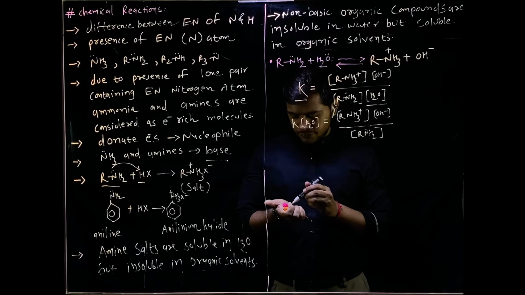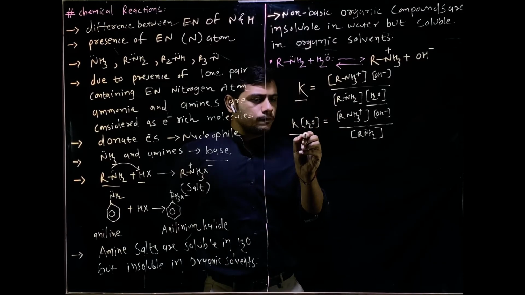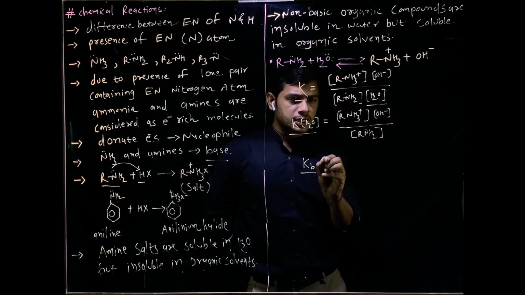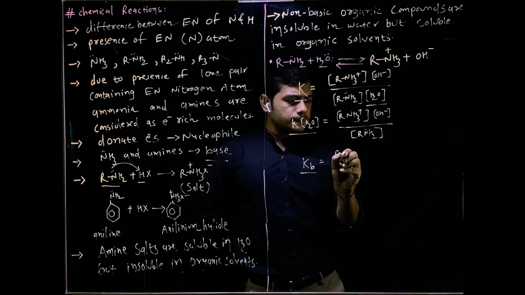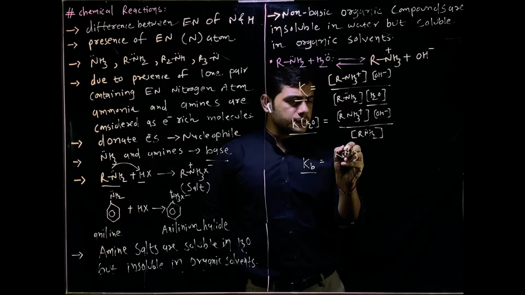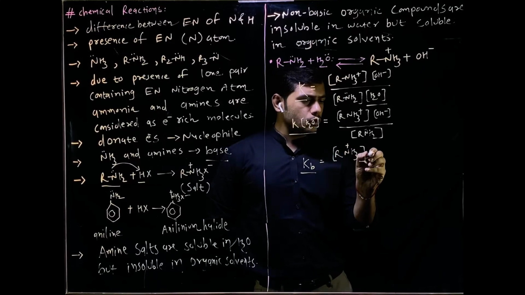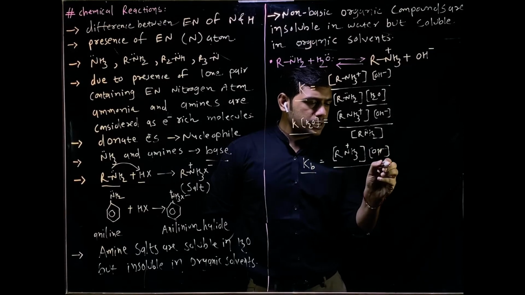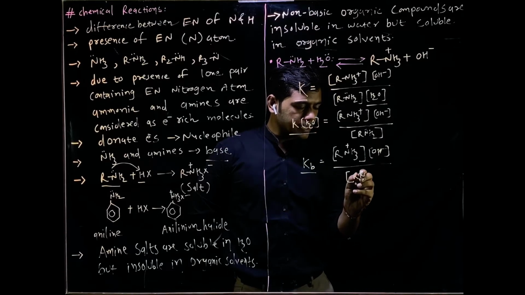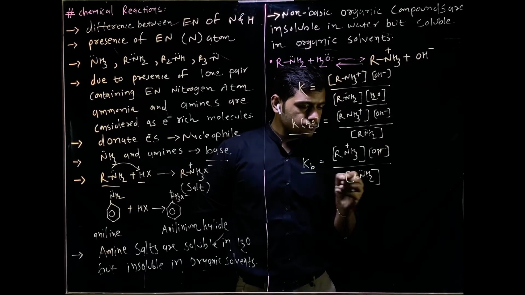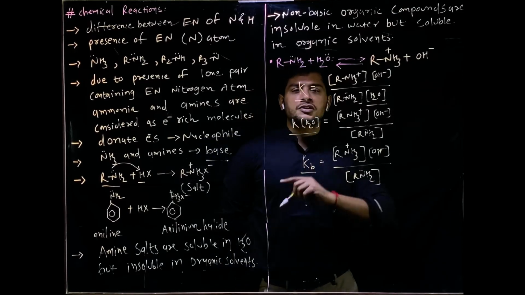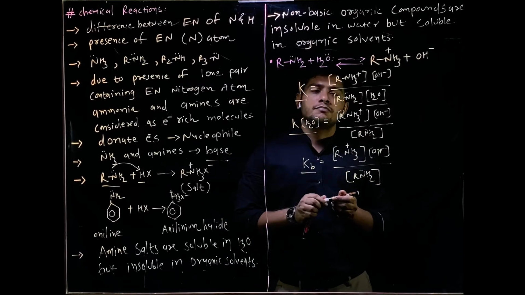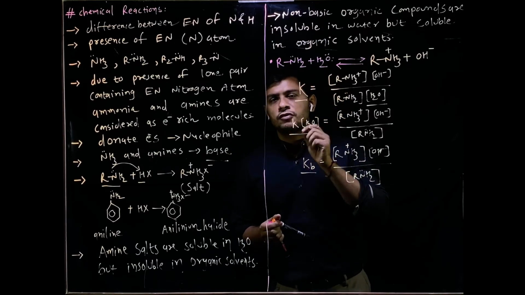Now students, K into H2O is considered as Kb, that is the dissociation constant of base, equal to RNH3 plus into OH minus upon RNH2. Kb is the dissociation constant of base.